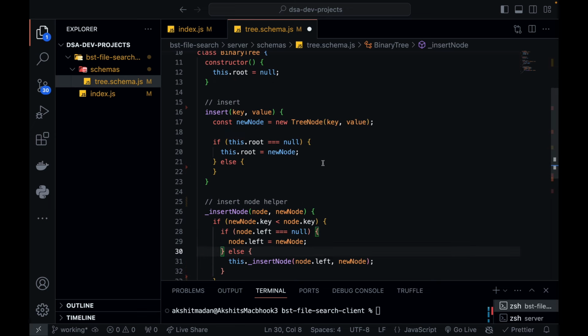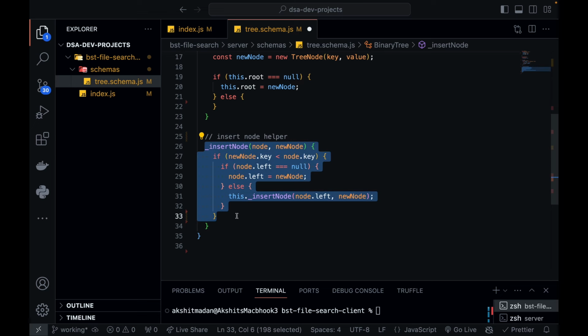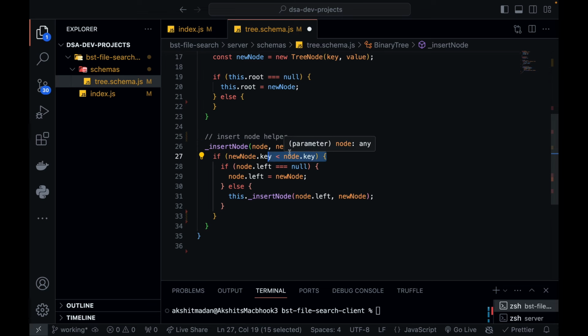So over here, in this insert node function, I'm just trying to use recursion. I took a parent node, I took a new node which I'm trying to insert, right? If my new node dot key is less than the node dot key, that means it will go in the left side direction.